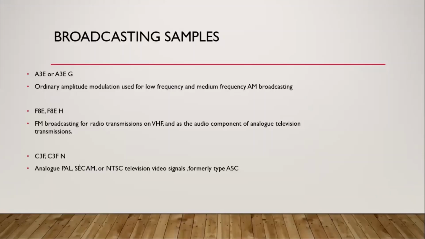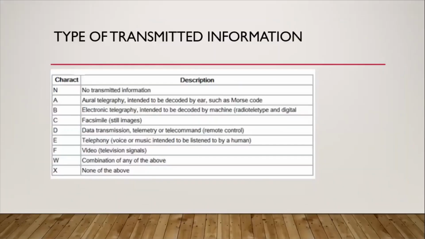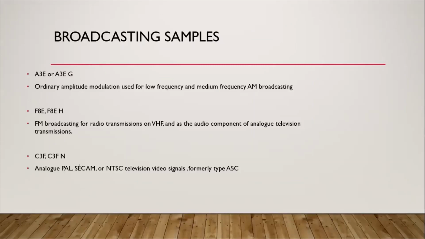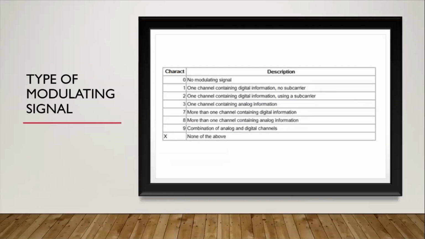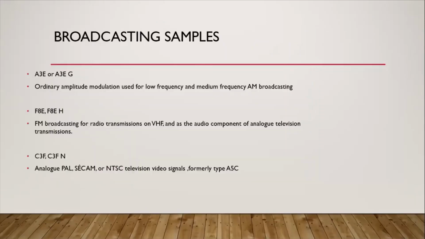analog television transmission. Then kapag C3F naman, that is usually, ginagamit natin is, first type niya is C, that is a vestigial sideband, ginagamit sa NTSC. Okay, then the 3, that is yung kanyang pangalawa, type of modulating signal, that is the one channel containing analog information. Then next, yung pinakahuli, that is F.